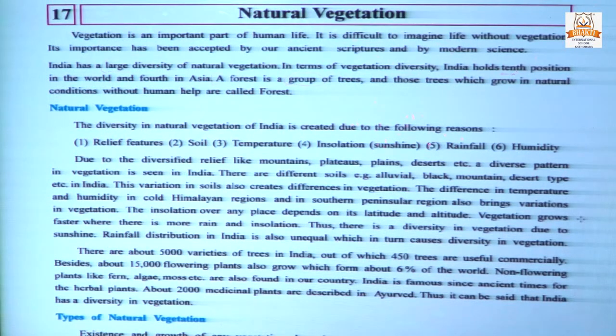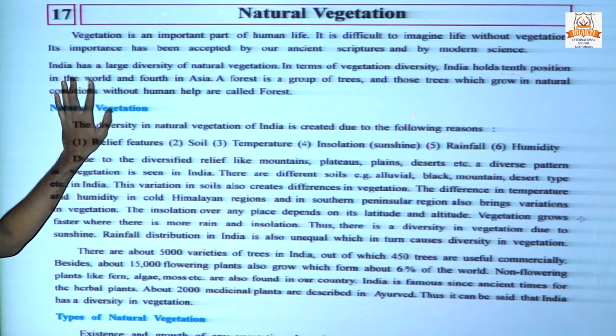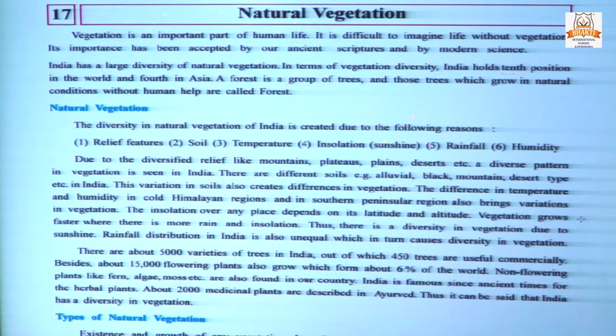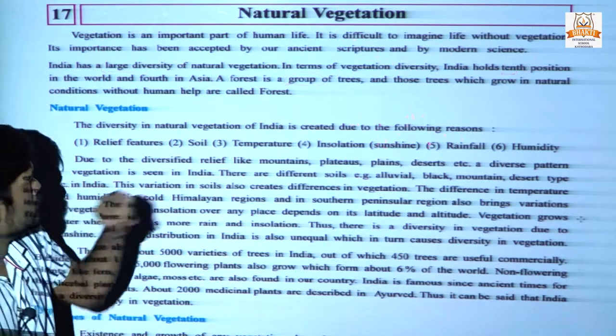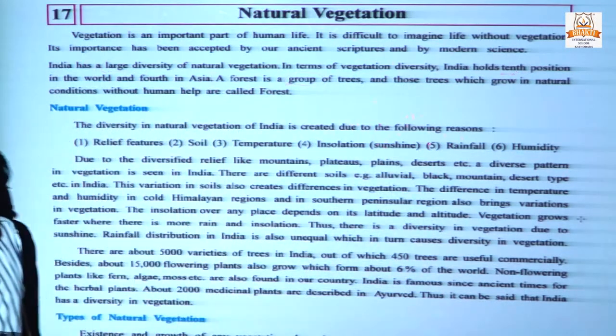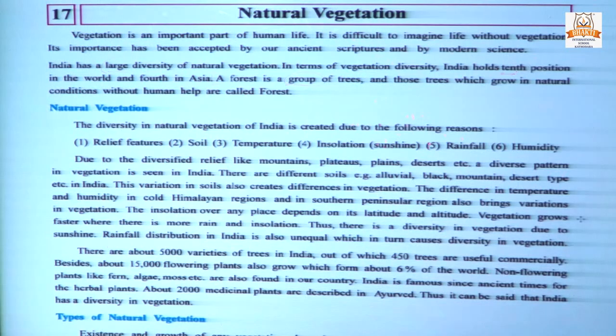So, in terms of diversity, what you have to remember from the first paragraph is that India holds the 10th position in the world, but in our Asian continent our rank is 4th. And what is the definition of a forest? A group of trees which grow in natural conditions without human help are called a forest.